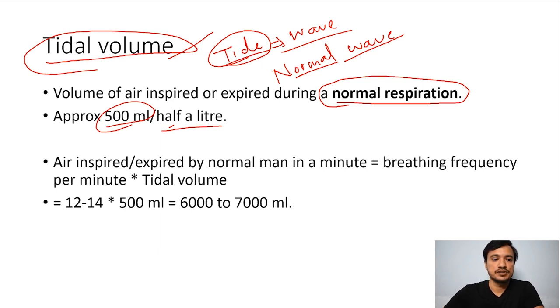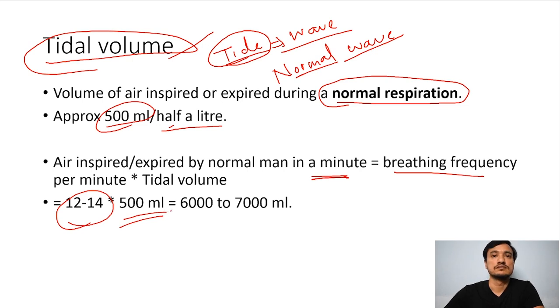So, air inspired or expired by the normal man in a minute. Very simple: breathing frequency, as we know, is 12 to 14 per minute. And every time you or me inspire or expire about 500 ml of the air, about half a liter.